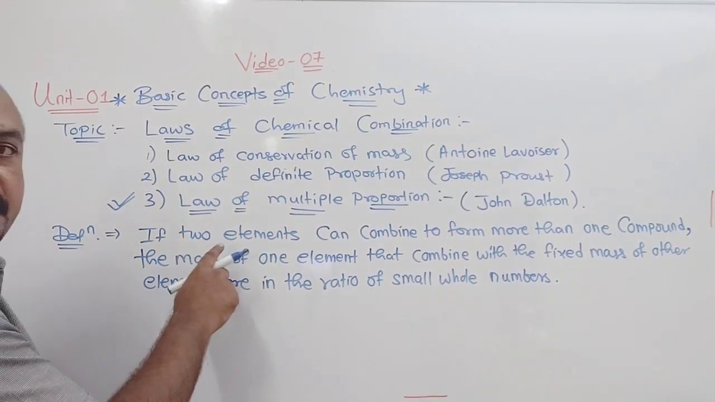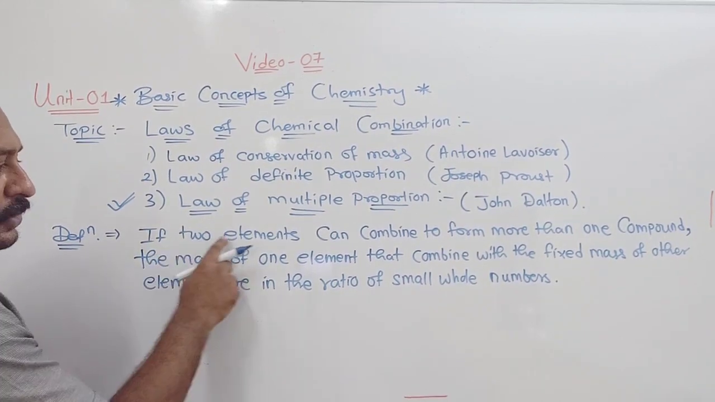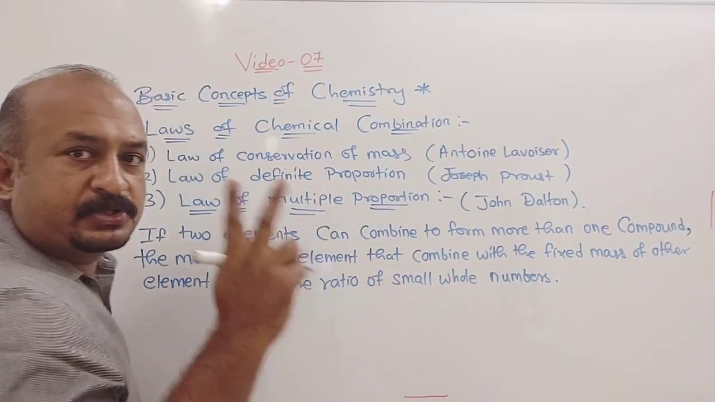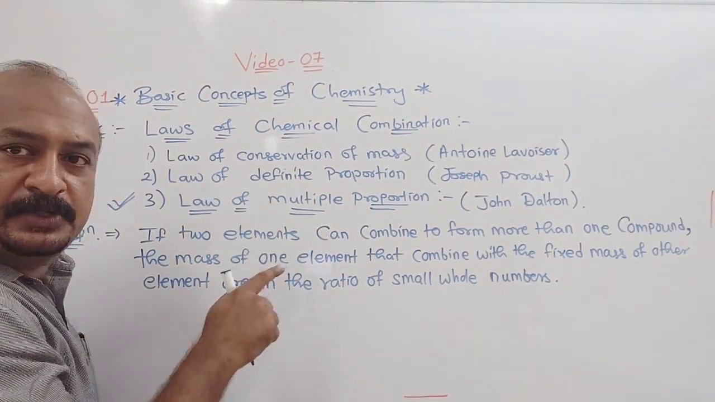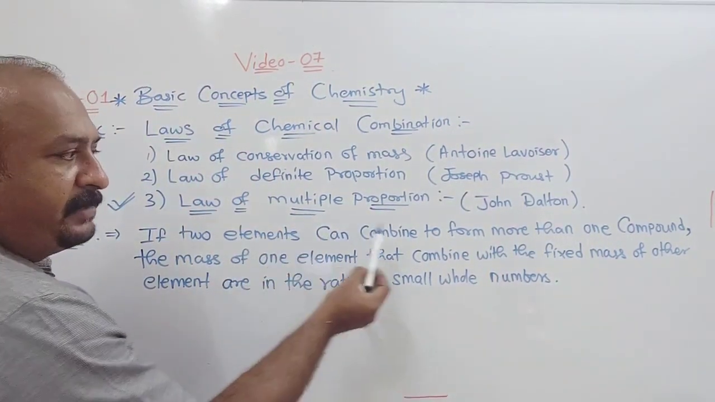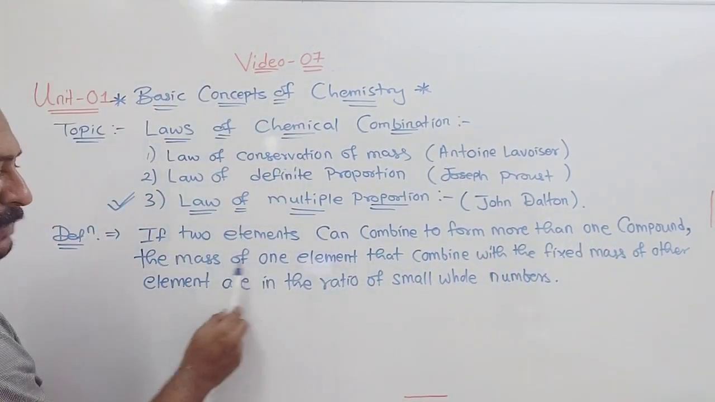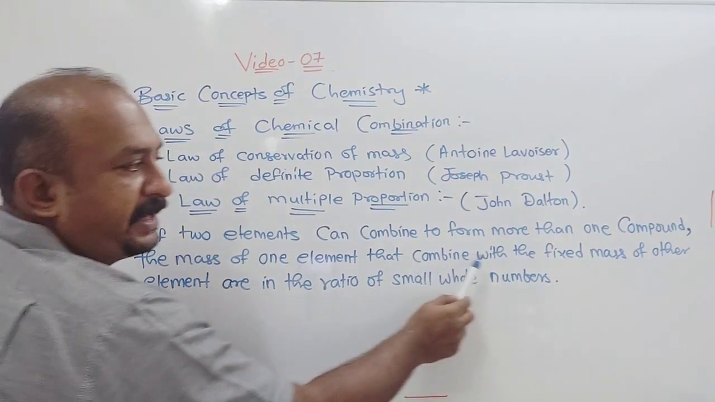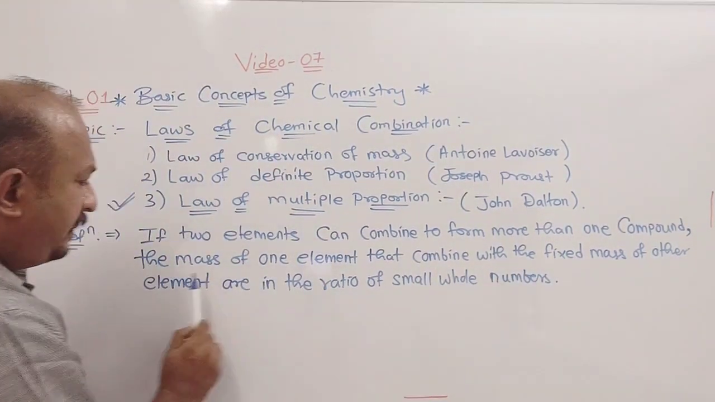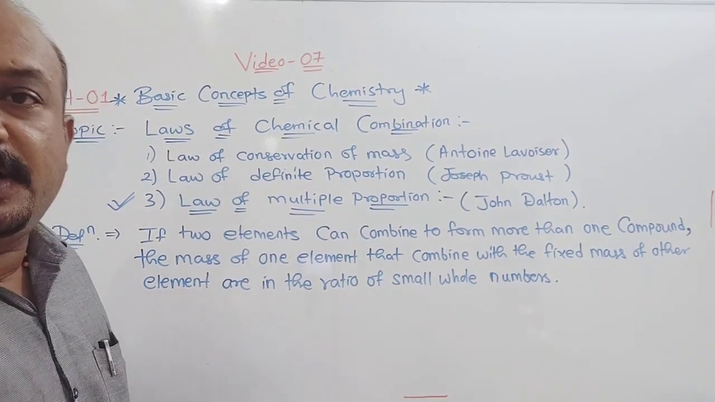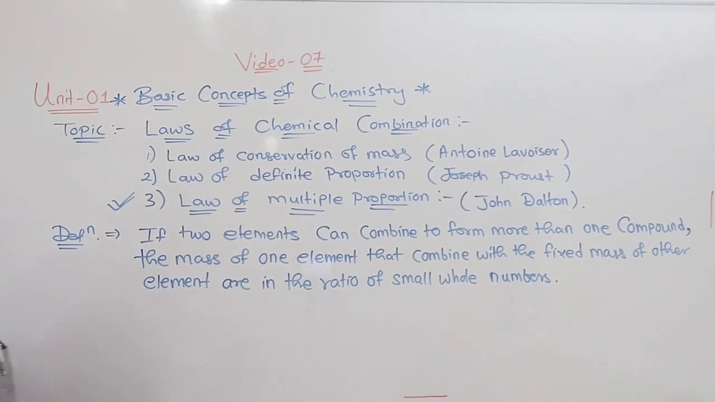Now, what is the definition of this law? If two elements combine to form more than one compound, then the mass of one element that combines with a fixed mass of the other element are in the ratio of small whole numbers. Now this we will understand with an example.